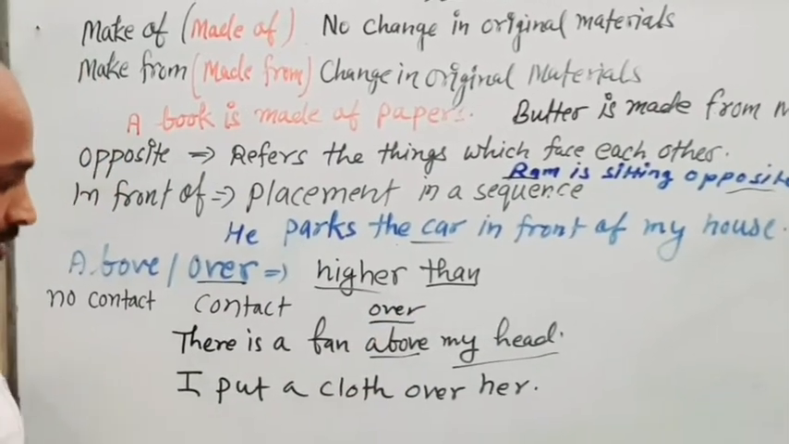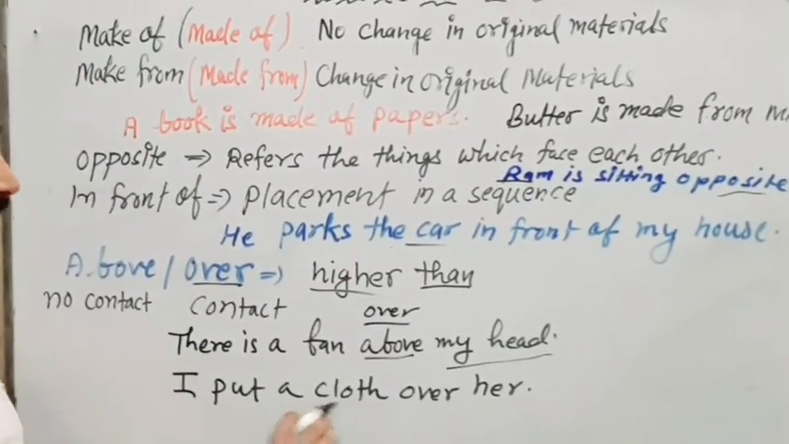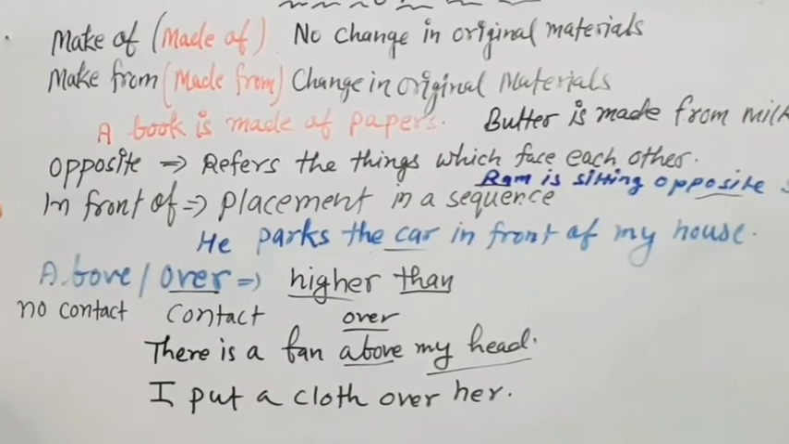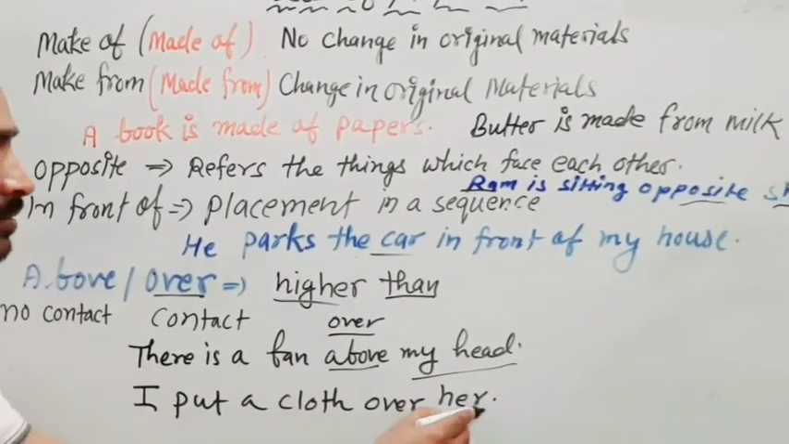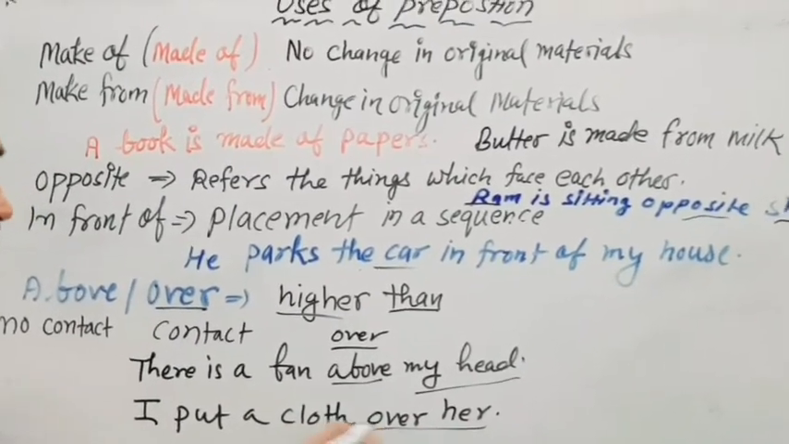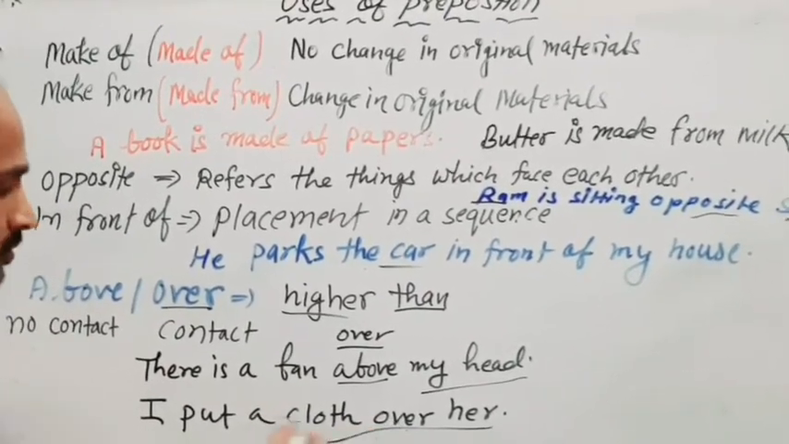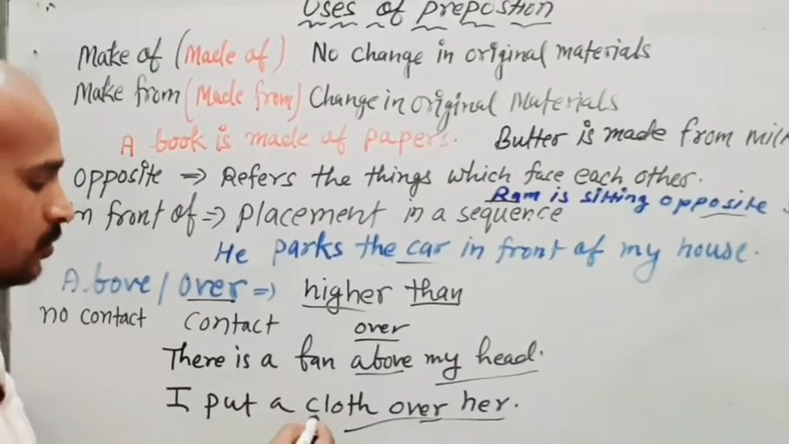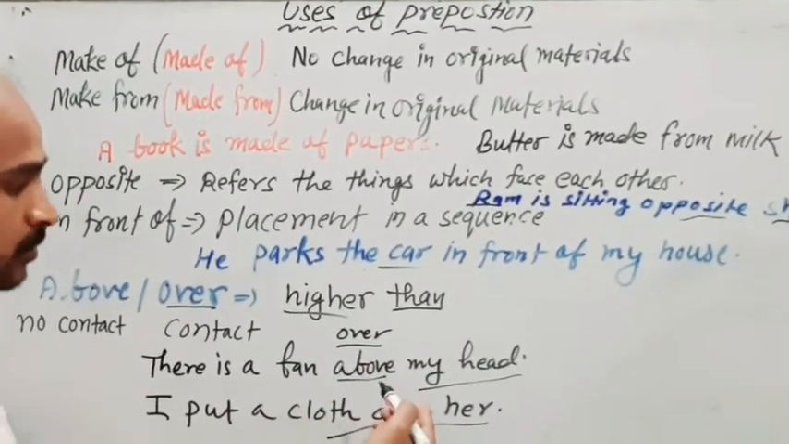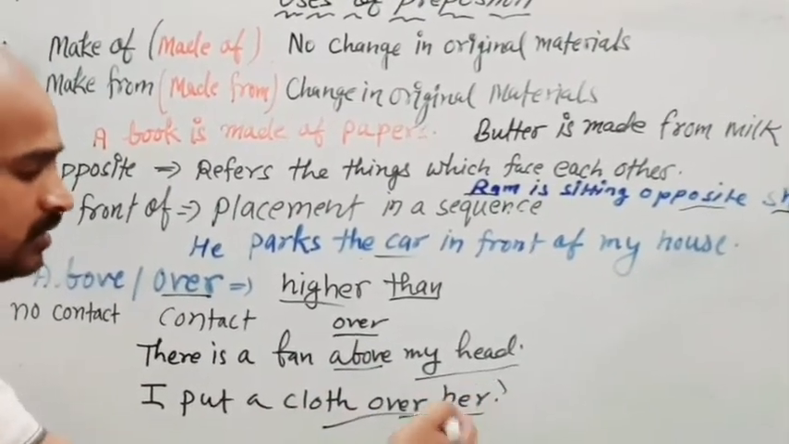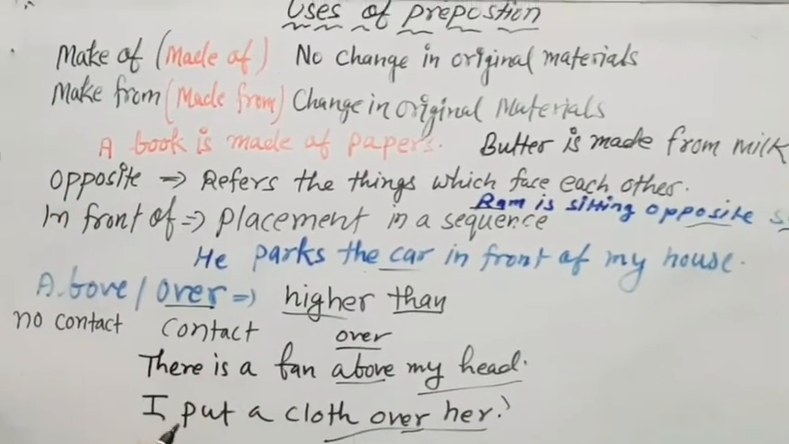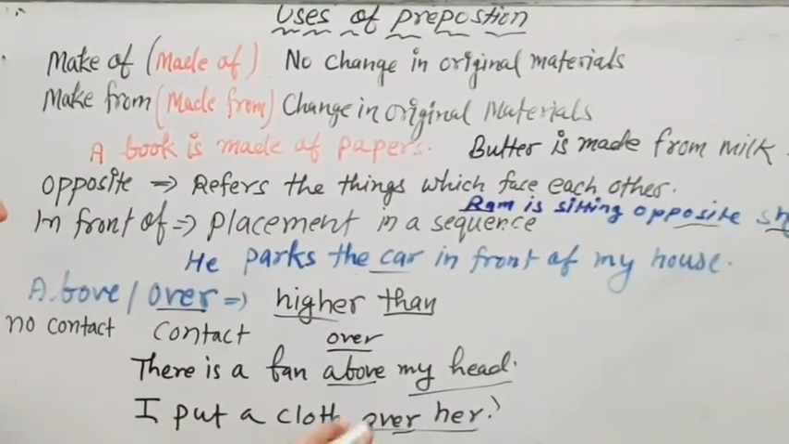Okay. Now I put a cloth over her. When something is going to cover something, means there is a contact, so we are using over here, because the cloth is going to cover someone, it gets a contact, so that's why we are using over here.